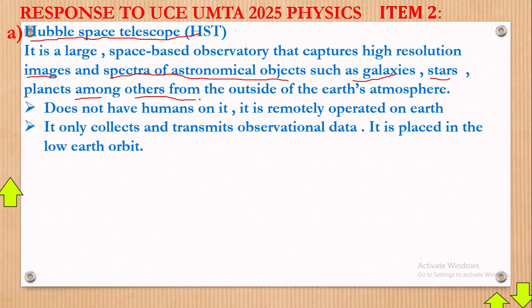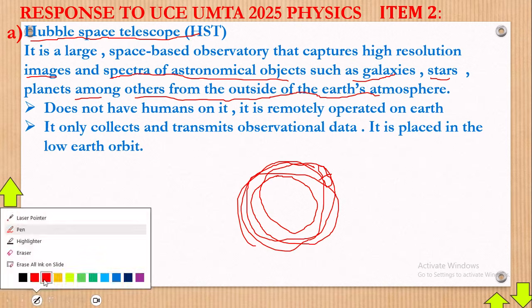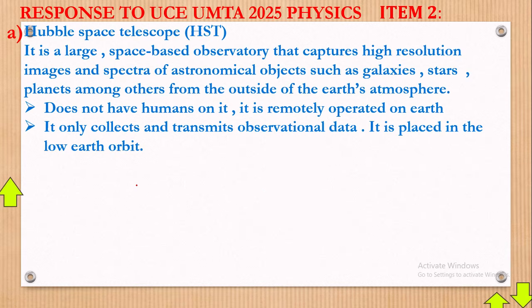And others from outside the Earth's atmosphere. So this one here, if this is our Earth, this telescope is outside, on this side. That's where it is, and it orbits, which means it moves around the Earth, like that. Now that's so much about the Hubble Space Telescope.